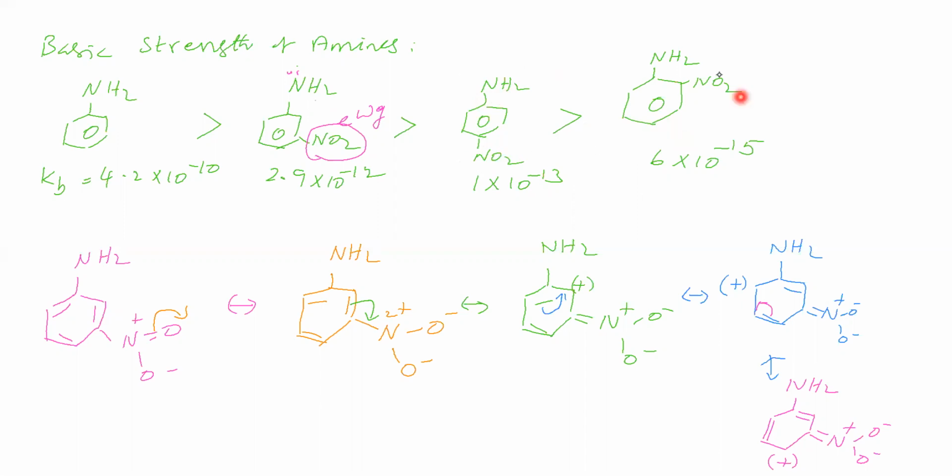In the same way, this ortho position NO2 group, which is an electron withdrawing group, will create a positive charge at this carbon. So the carbon attached to the amino group nitrogen has a positive charge. So this carbon has positive charge, and this is also having positive charge. Both are in the same manner. But para is more basic when compared to ortho. Why is it so? That we will see.